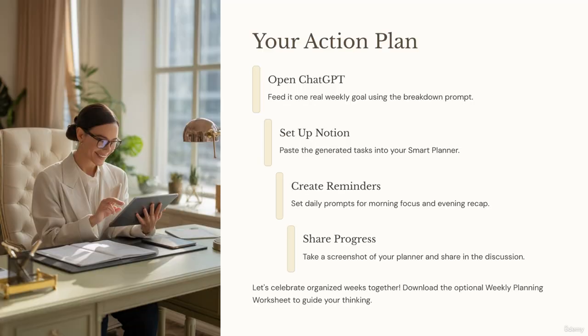To wrap up, you've learned how to turn vague goals into actionable steps using ChatGPT. You've used Notion to track and visualize your work. You've applied prioritization logic to do the right things first. And you've built an accountability layer that nudges you to stay the course. This weekly system is designed to save you time, reduce decision fatigue, and build consistent momentum, so you stop running in circles and start moving forward week after week.